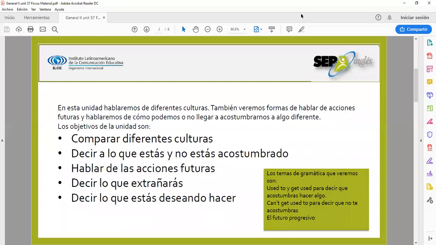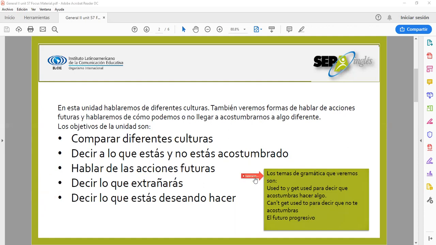In this unit, we will talk about different cultures. We will also see some ways to speak about future actions, and we will speak about how we can or cannot be able to do something different. The objectives in this unit are to compare different cultures, to decide what you are and you are not used to, to speak about future actions, to say what you will miss, and to say what you are wishing to do.